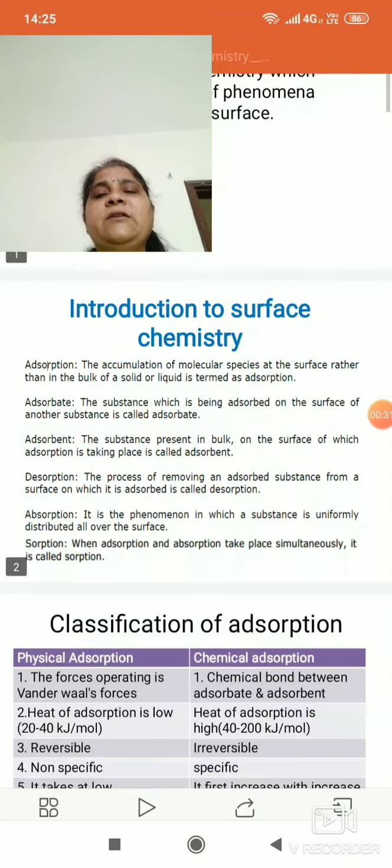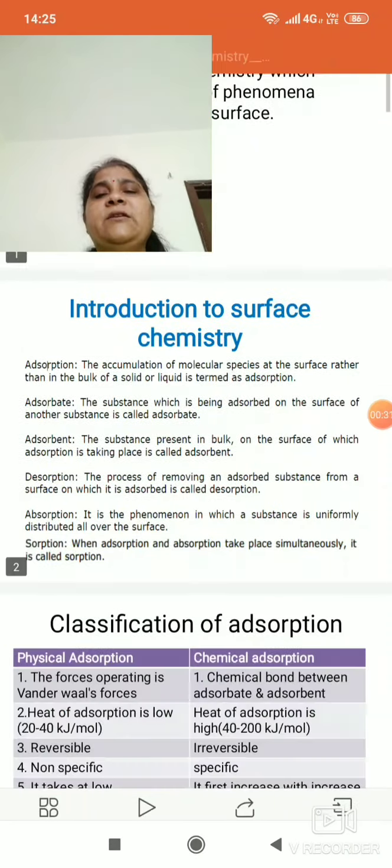The very first property we read about colloids is that they are heterogeneous in nature. They seem to be homogeneous, like milk seems to be homogeneous, similar from top to bottom, but it is heterogeneous in nature. Milk is a colloidal solution, so it is heterogeneous in nature.